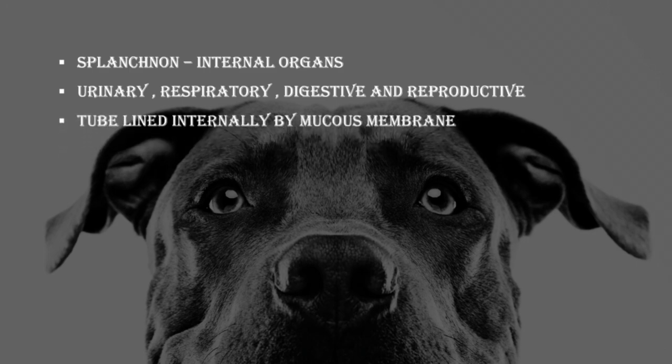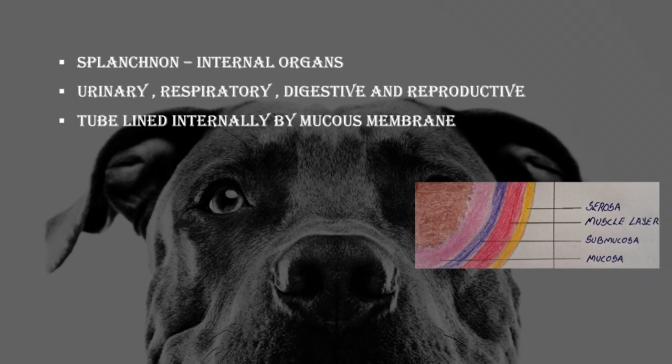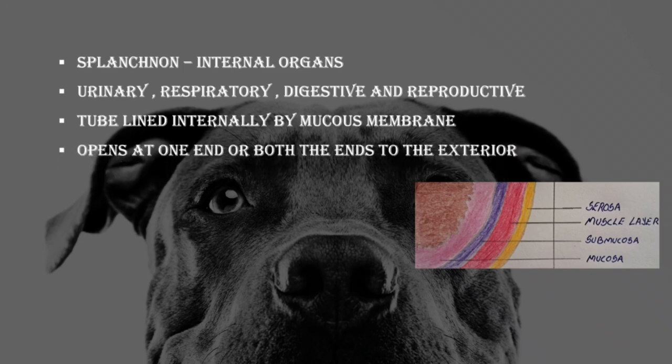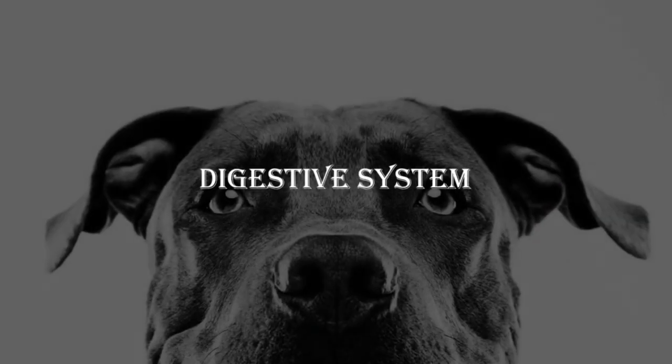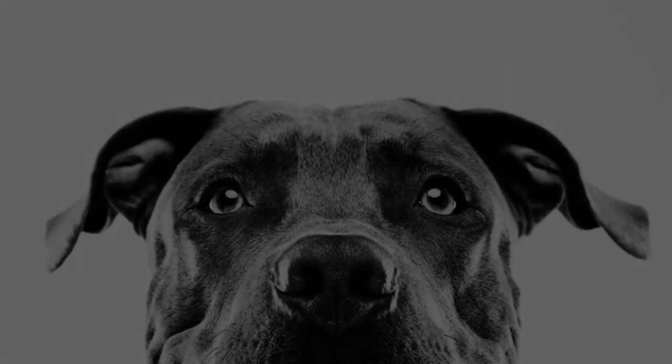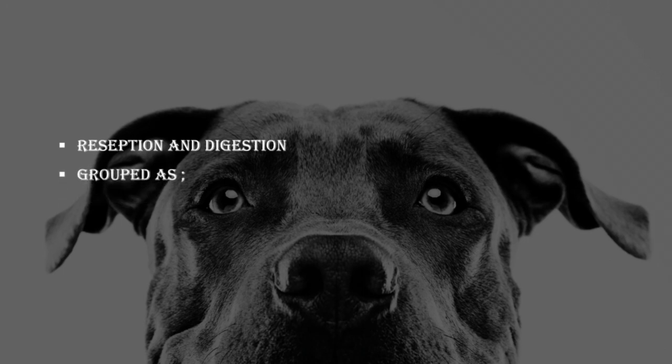All these systems are lined internally by mucous membrane, and it is a tube, and it opens at one or both ends to the exterior. First, we will be dealing with the digestive system. The digestive system consists of organs that are directly involved in the reception and digestion of food. The digestive organs are grouped as the alimentary canal, and the second one, the accessory organs.